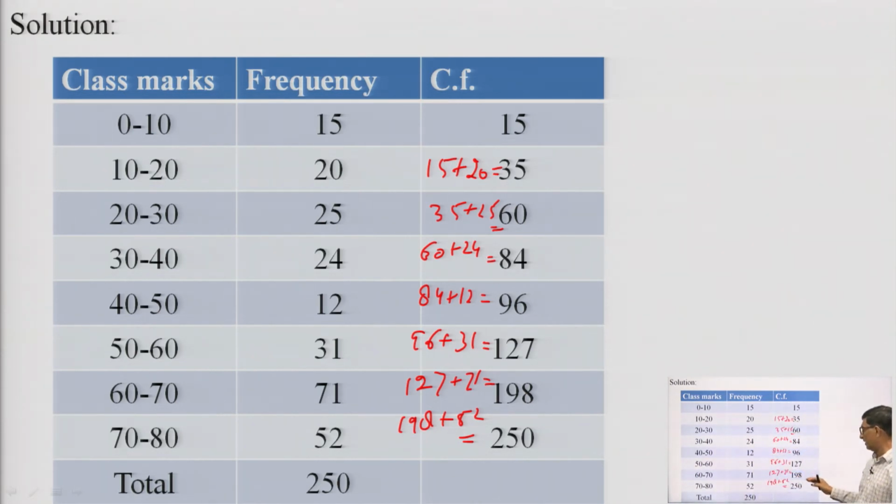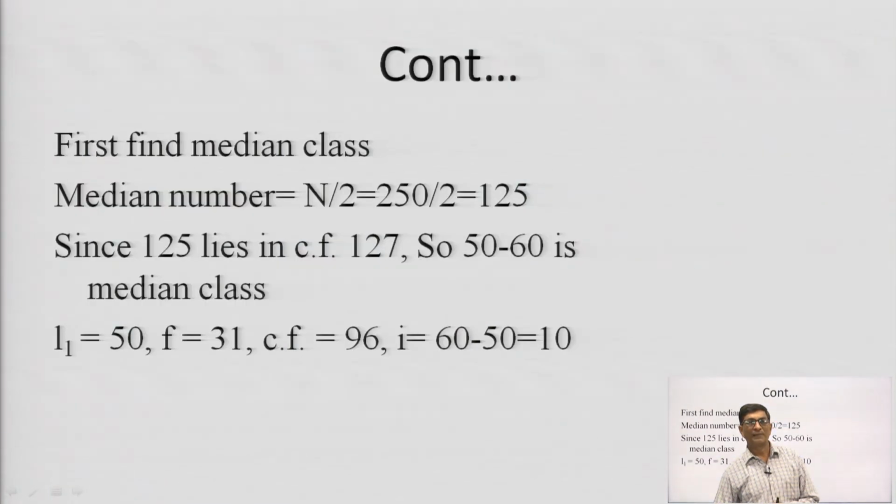When you calculate the cumulative frequency, you should check whether it is right or not. To verify this, first we find the sum of the frequency, this is 250, and this number and this number should be the same. If both numbers are the same, then the calculation of the cumulative frequency is right. Then we find the median class, which is calculated with the help of the median number.